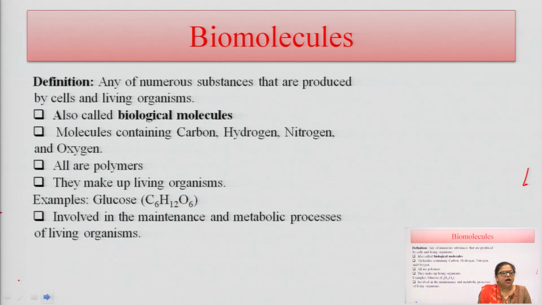These biomolecules are involved in the maintenance and the metabolic processes of living organisms. They are substances present in the biological system and are helpful for the normal well-being of the living organism.